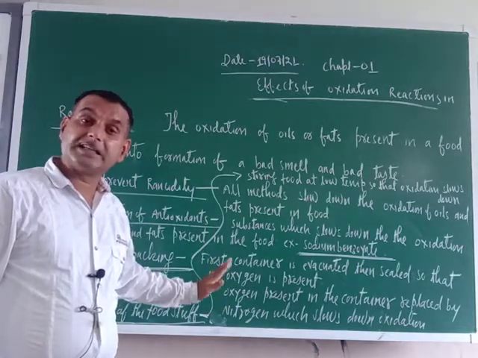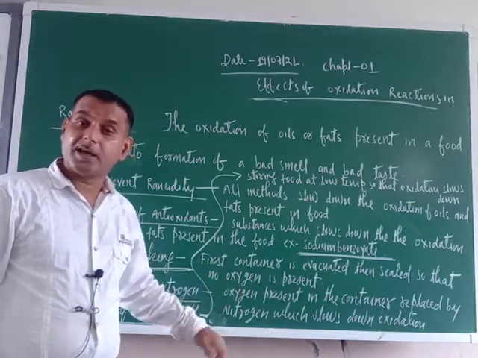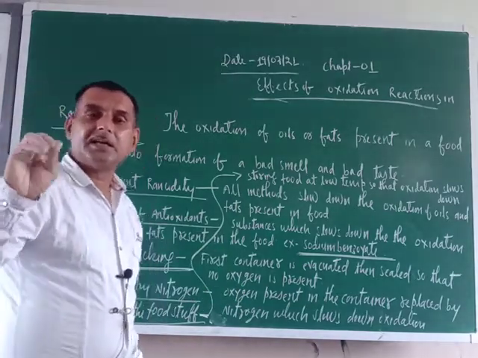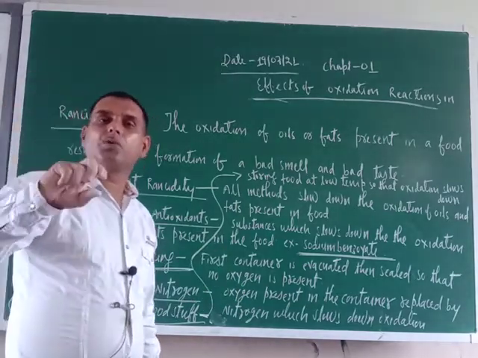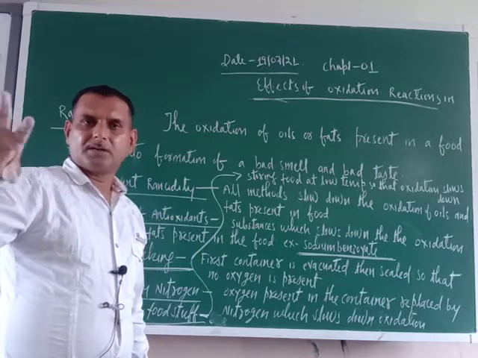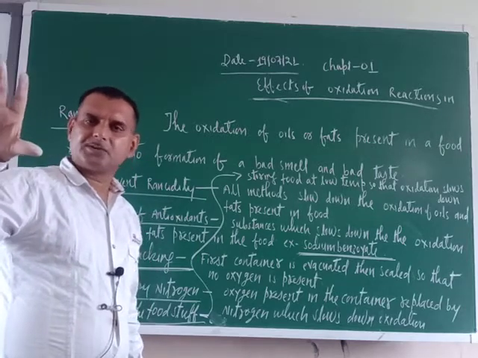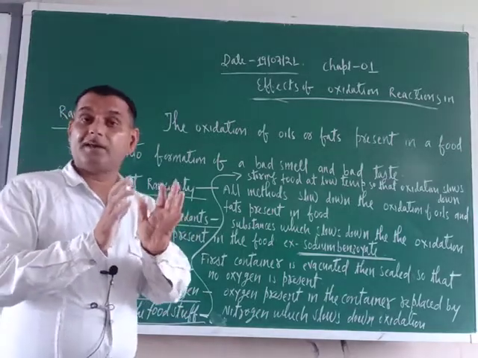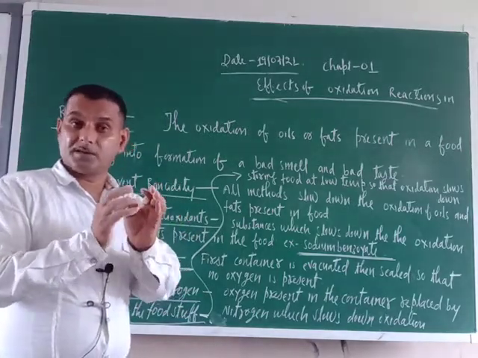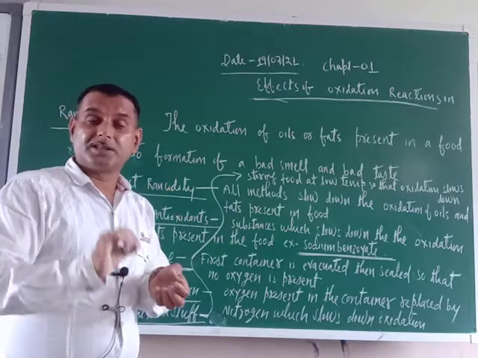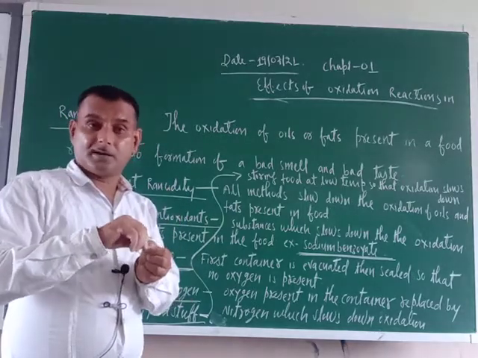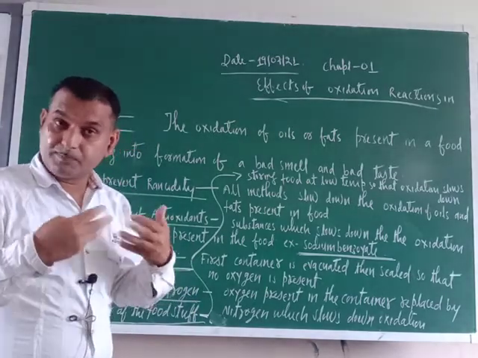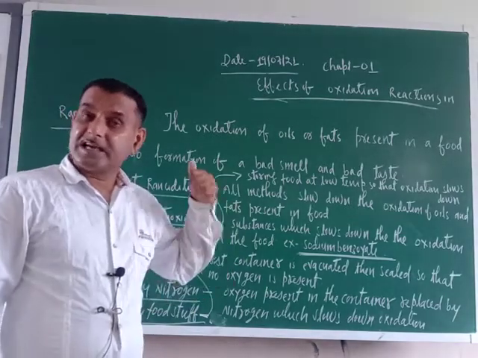You might have seen the Kurkure, Uncle Chips, Lays packets. They look as if they are balloons, and when you tear them, a gas comes out. What is that? That is nitrogen only.